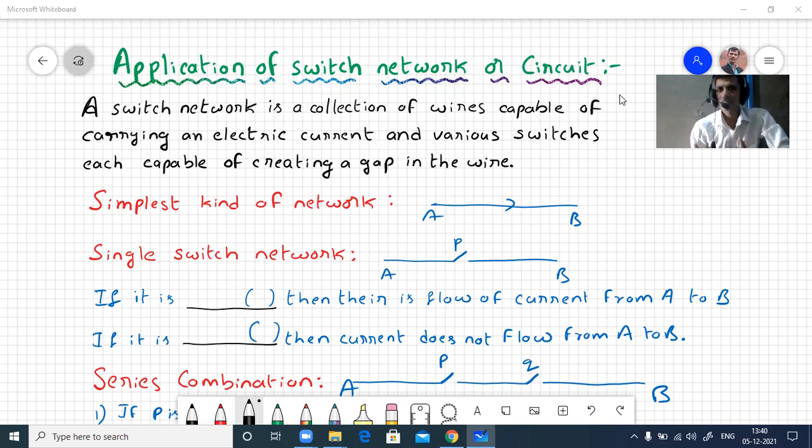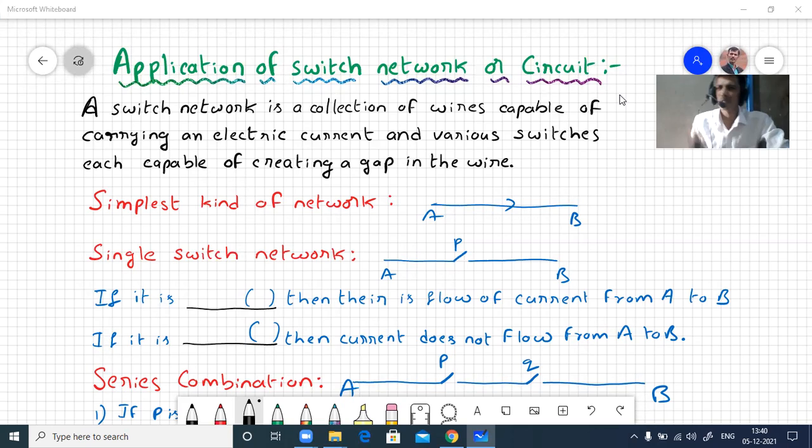Today we'll discuss application of switch network or circuits. A switch network is a collection of wires capable of carrying current from one point to another point, and various switches in between, each capable of creating a gap in the wires. First we'll discuss the simplest kind of network.